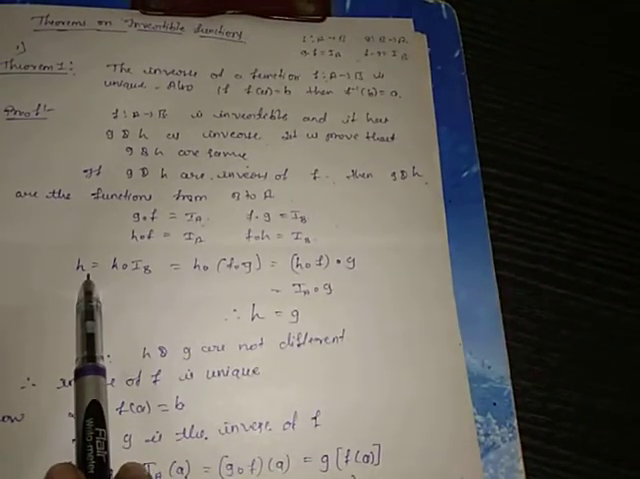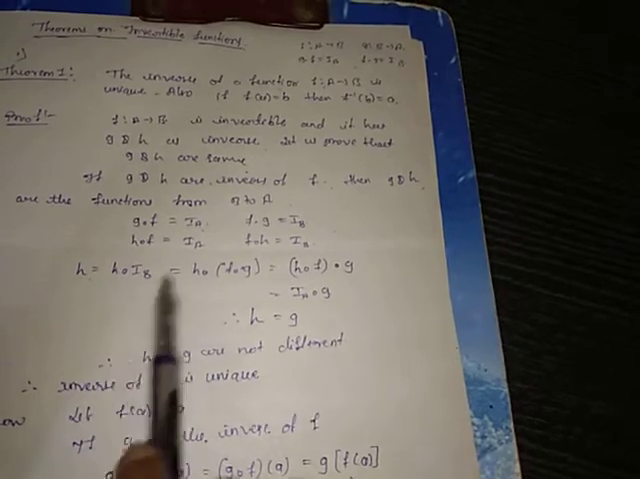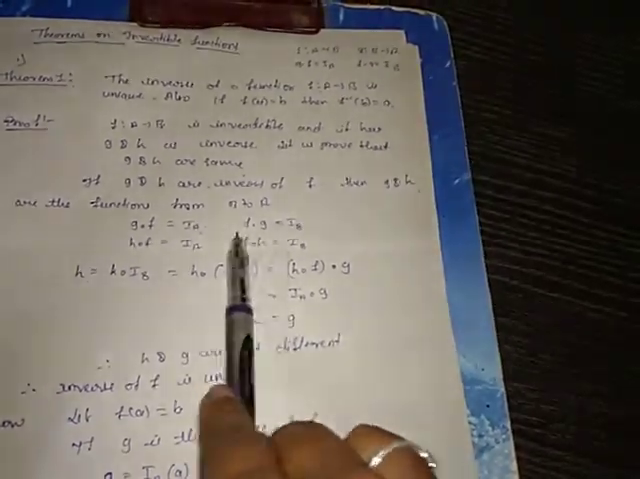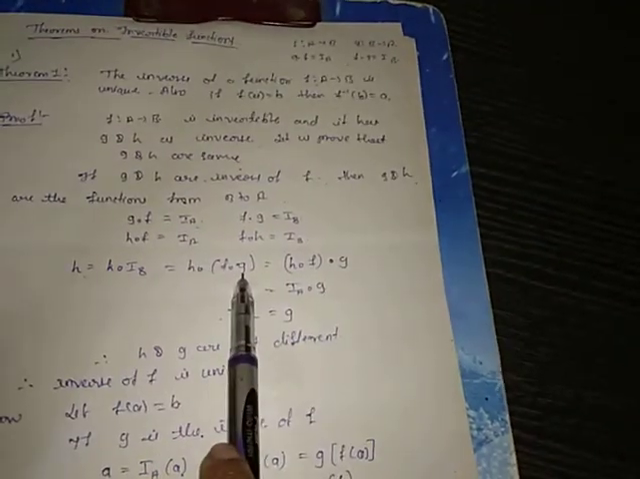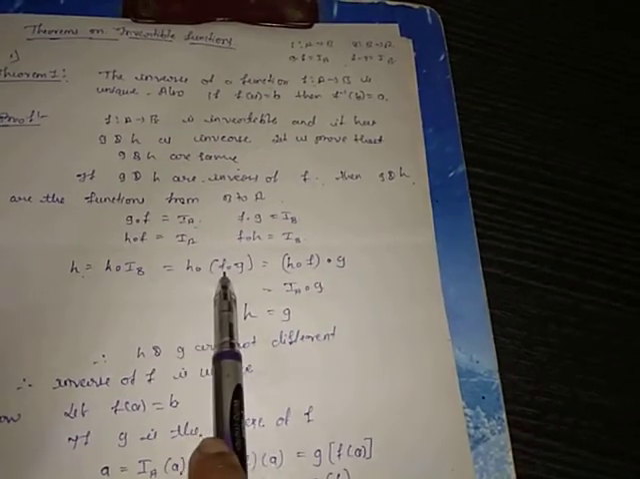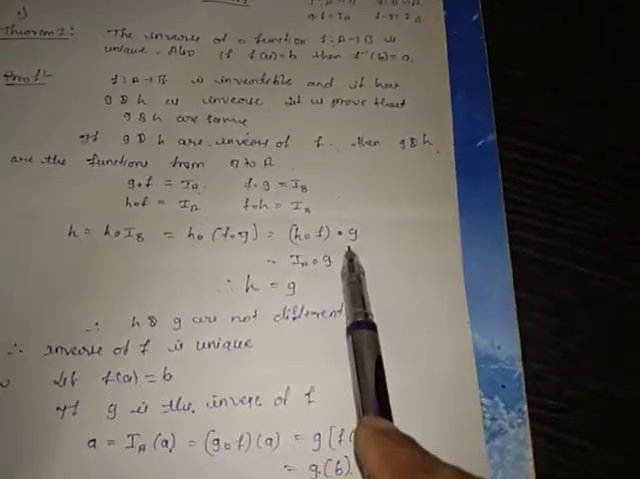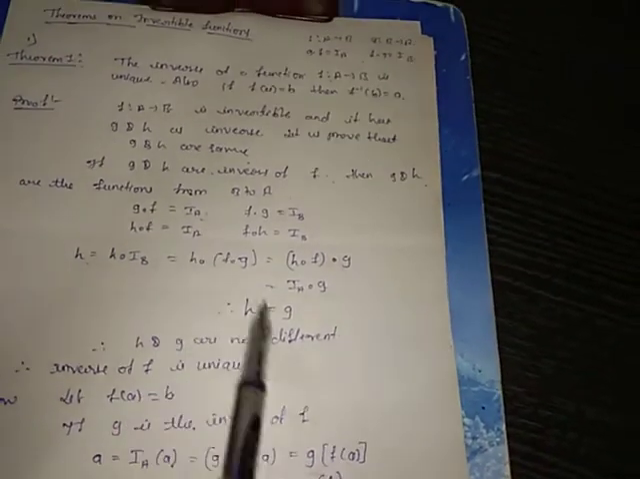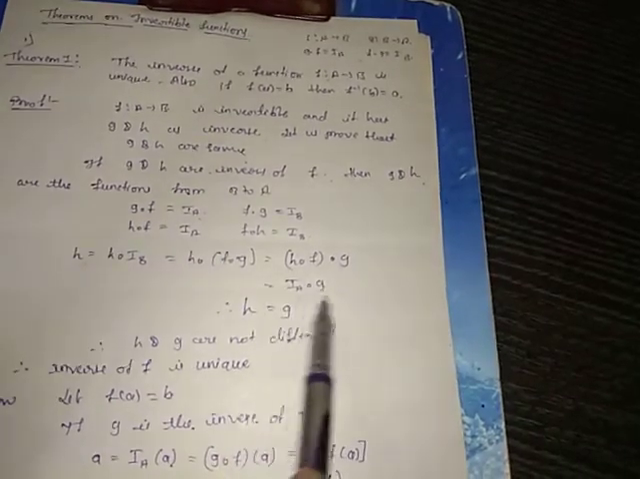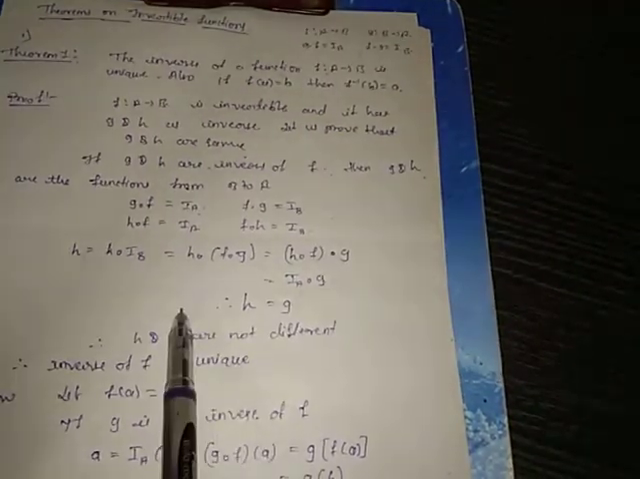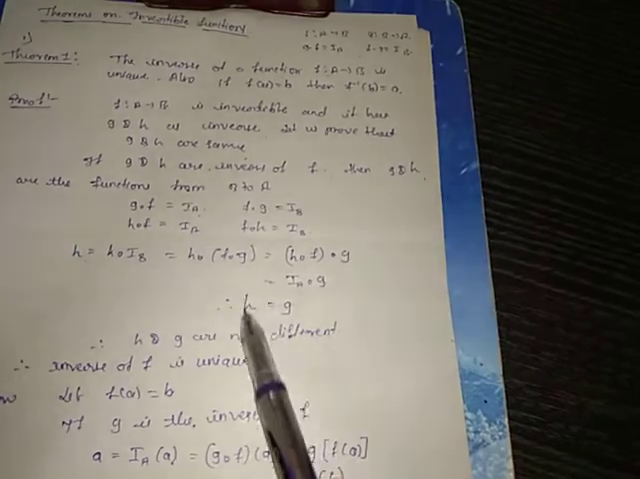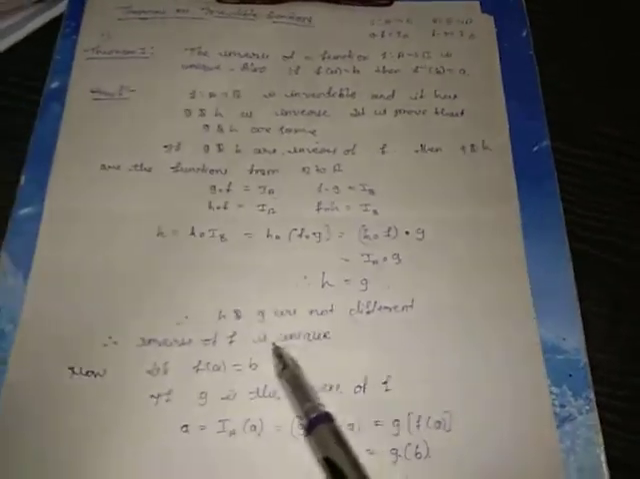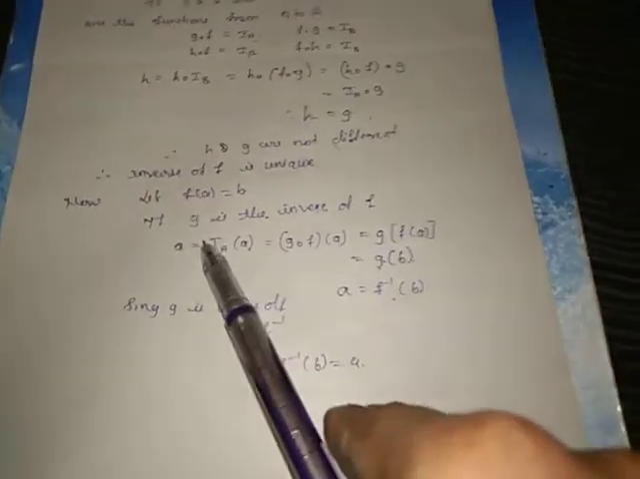Let's consider h. h can be written as h dot I_B. I_B is replaced by f dot g. So h dot f dot g can be written as h dot f, dot g. H dot f equals I_A, so I_A is replaced here, and I_A dot g is nothing but g. Therefore h equals g. Therefore h and g are the same here, so the inverse of f is unique. Now come to the second half of the proof.